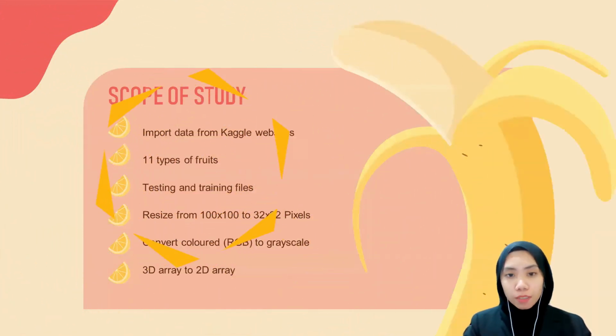Moving on to scope of study, our data were imported from Kaggle, consisting 11 types of fruits, which contain 7,090 sample size. Then, it was divided into two, which is testing and training files to do both of the process. Testing have 1,780 sample size, while training have 5,307 sample size.